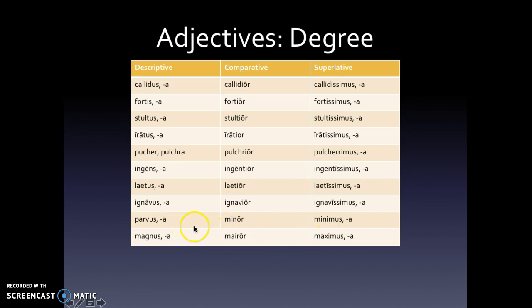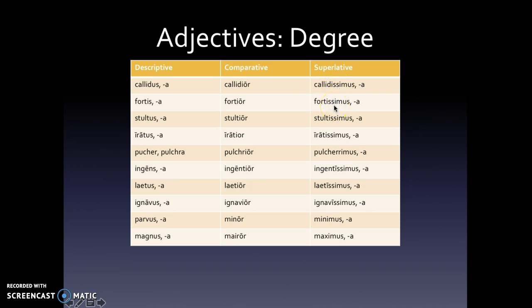Just like in English, we have irregulars. Think of good, better, and best. Small, smaller, smallest, big, bigger, biggest. Which also brings me to the superlatives. Usually, except our irregulars down here, which again, don't get too mad at Latin. English has irregulars too. Usually we have double consonants followed by IM, followed by your normal 1-2 endings. So collidissimus would be very smart or smartest.